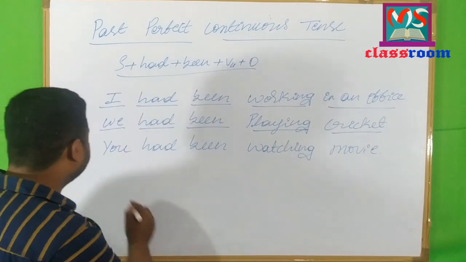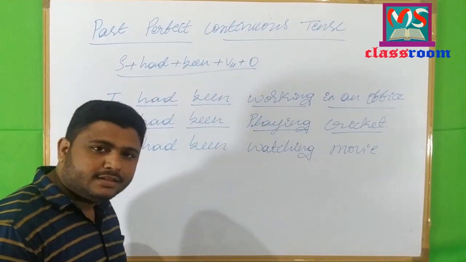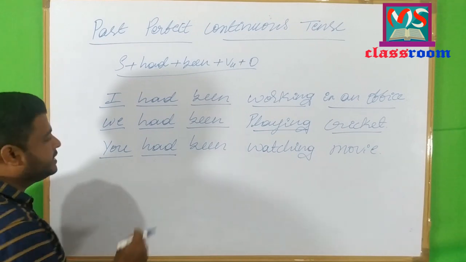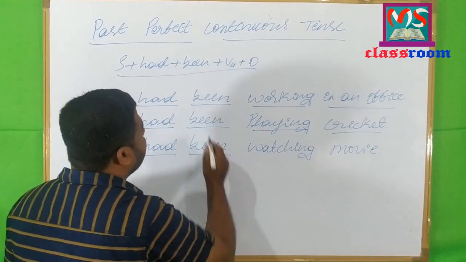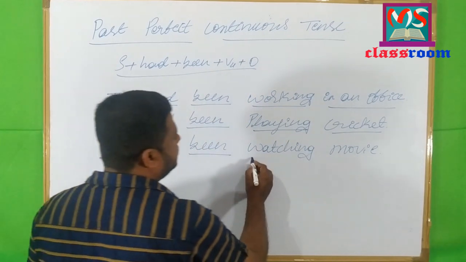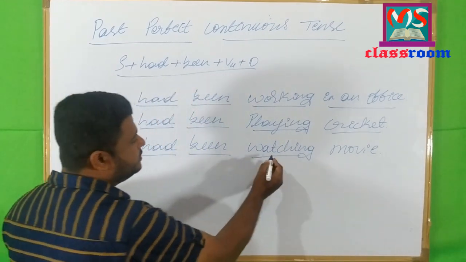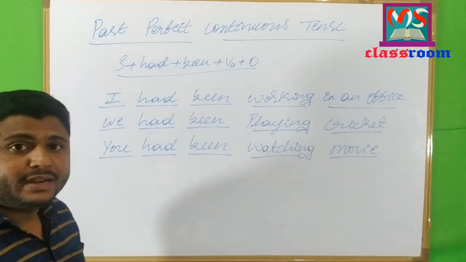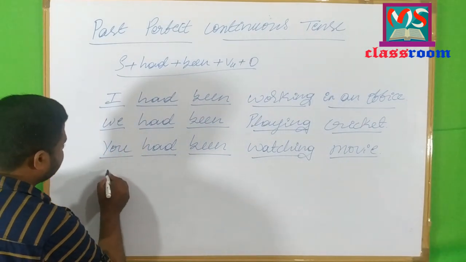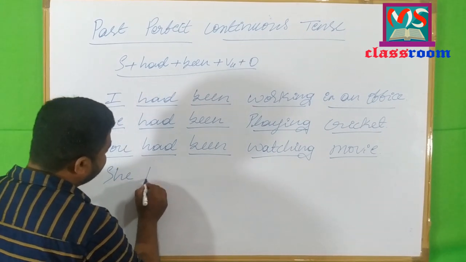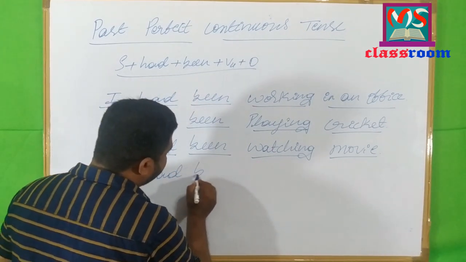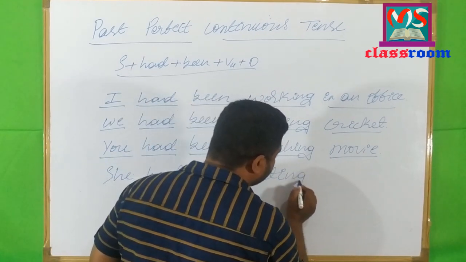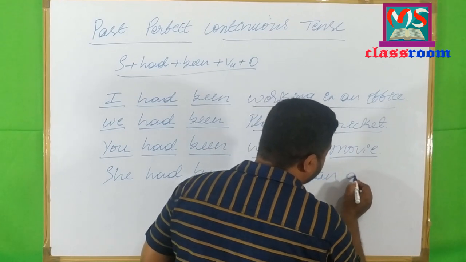Look here. Second person singular as well as plural you, and then the past tense form of the have auxiliary, that is had, one more helping verb, that is been, and the present participle form of the main verb, that is watching. Movie is the object. Now let me write third person singulars. She had been eating an apple.